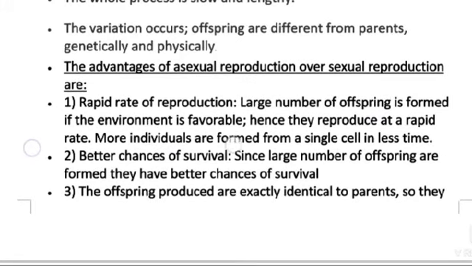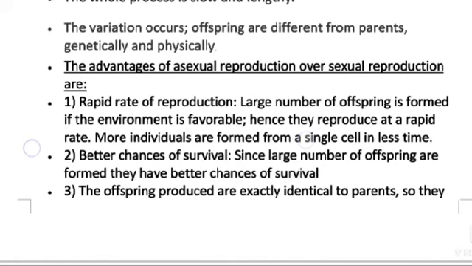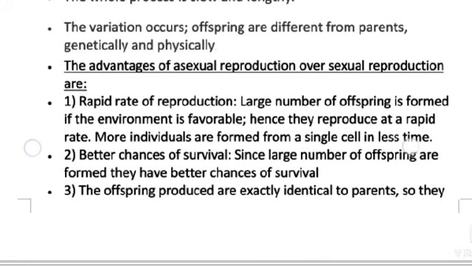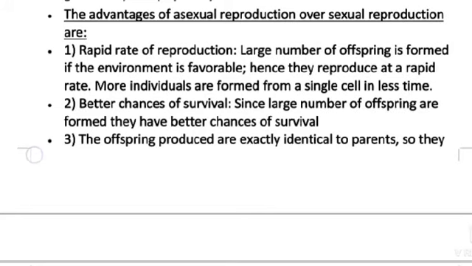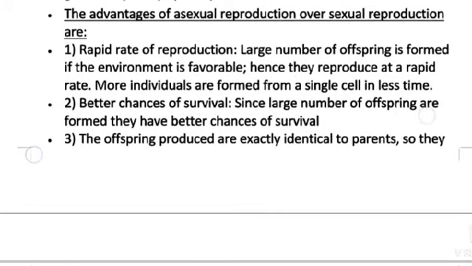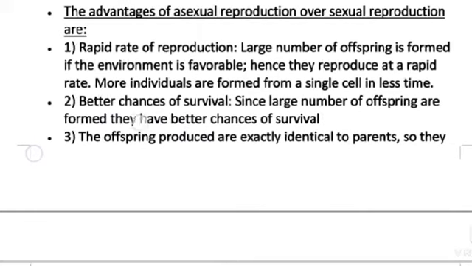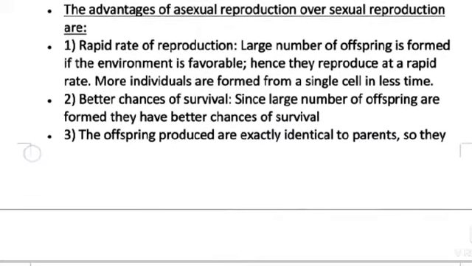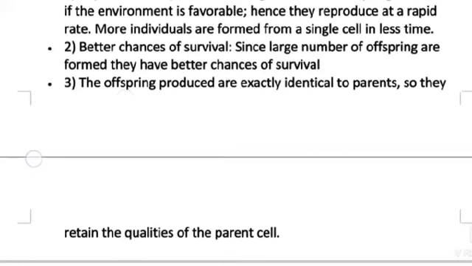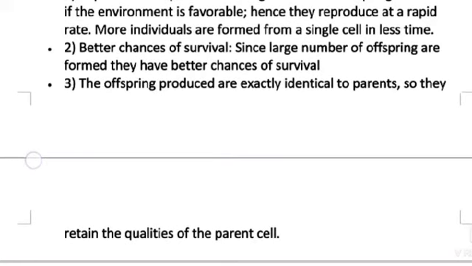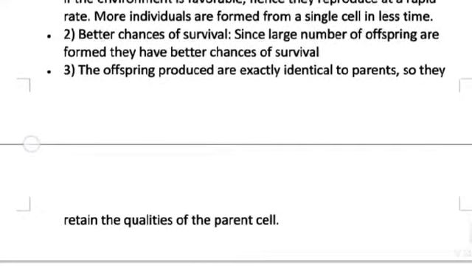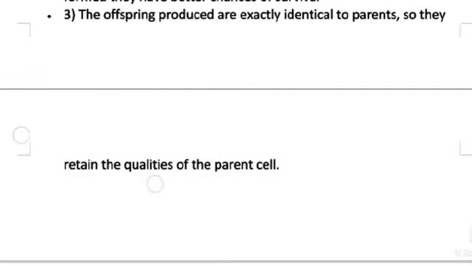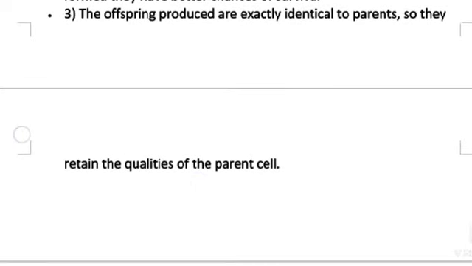More individuals are formed from a single cell in less time. Better chances of survival, since a large number of offspring are formed. The offspring produced are exactly identical to the parent, so they retain the qualities of the parent cell.